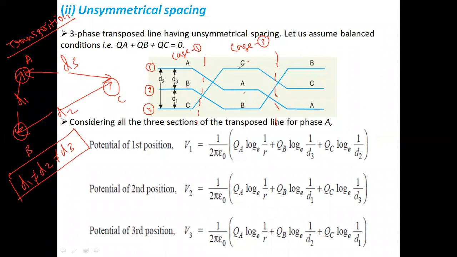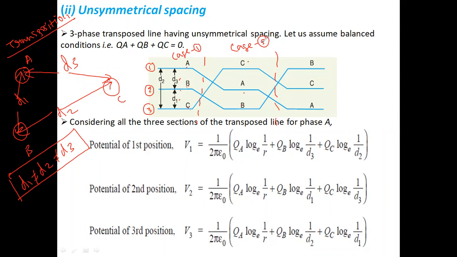Similarly, the distance between each conductor also changes. In case number 1, conductor A to B is distance D3, conductor B to C is distance D1, and conductor A to C is distance D2. Note that D1, D2, D3 are not the same, because of the unsymmetrical concept.